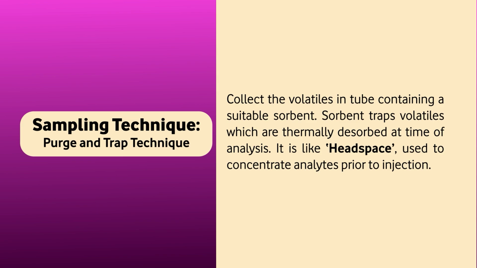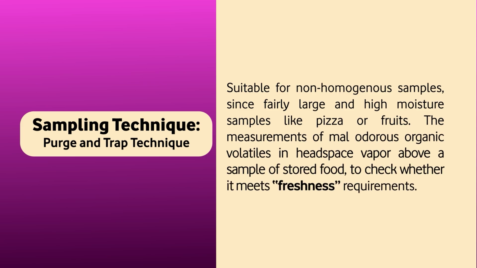Once it is trapped, then we heat that sorbent and desorb the substance which is trapped. So that's why it is called the purge and trap technique. After desorption, the volatiles will be released and we then inject them into the GC. Now what is this method for? It is suitable for non-homogeneous samples.